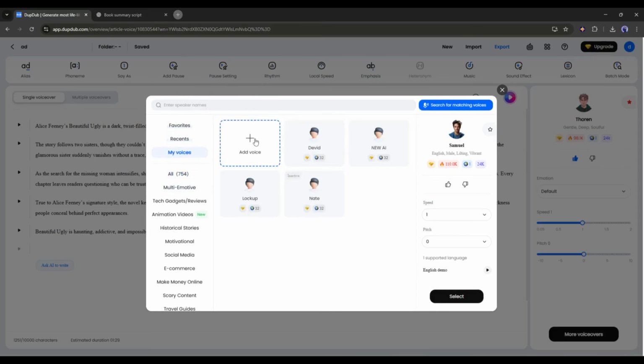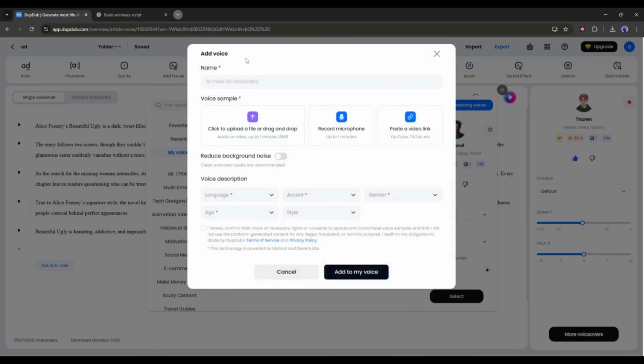To clone a new voice, click here. Now, we have to enter the name of the voice. After that, upload a voiceover sample without extreme background noise. You can record using a mic instantly or paste a video link. I am uploading a voiceover file.